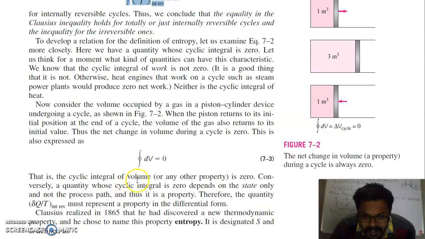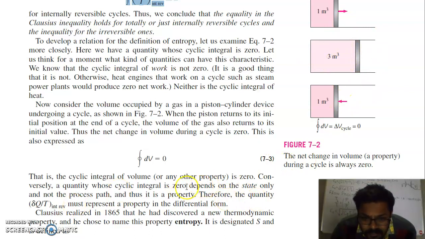That is, the cyclic integral of volume or any property is 0. Conversely, a quantity whose cyclic integral is 0 depends on state only and not on the process path. It means if the cyclic integral of change in volume is 0, it depends only on the initial state and final state. It does not depend on what path you follow to go from this state to that state.